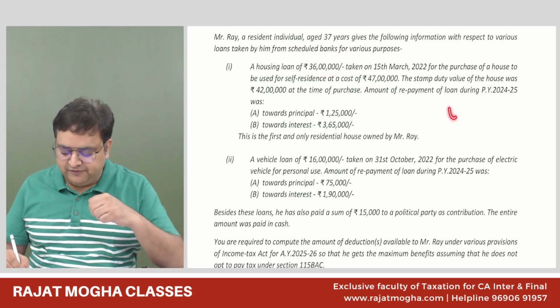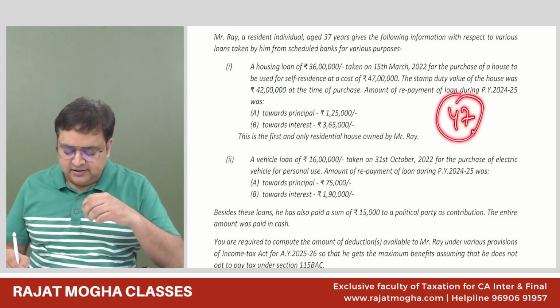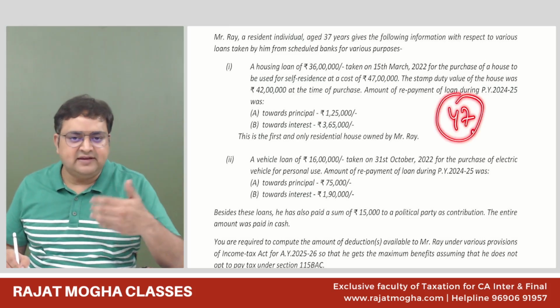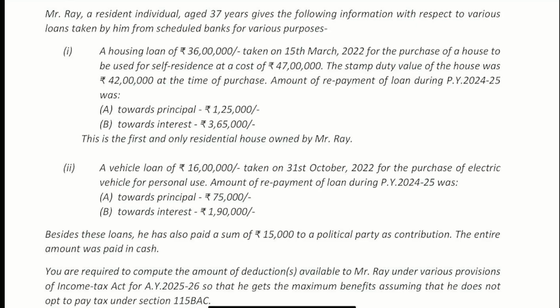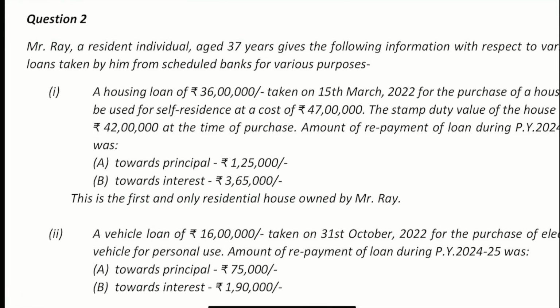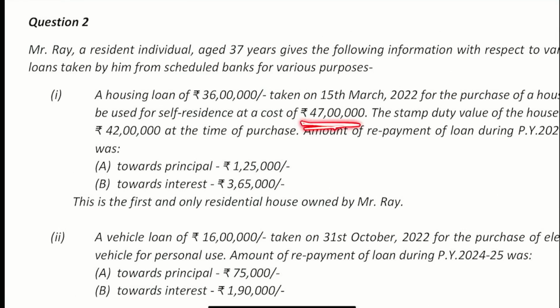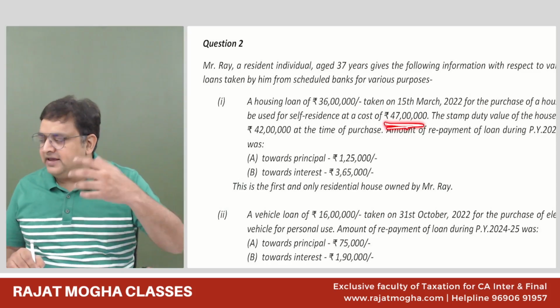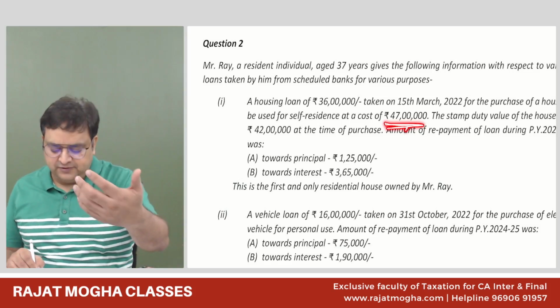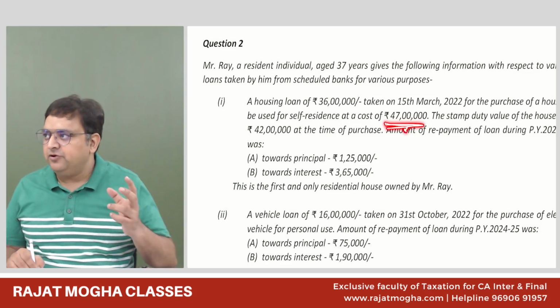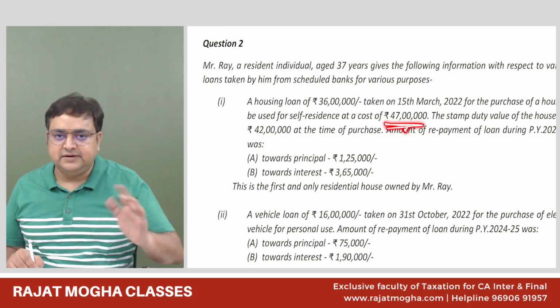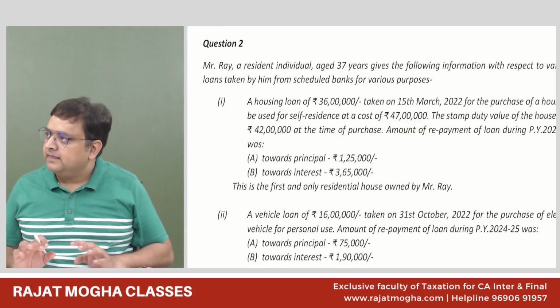The value of the house was 47 lakh. It's like, Subiksha, you want to purchase a house of 47 lakh. 11 lakh you have, 36 lakh you take as a loan. That's it. Got it?